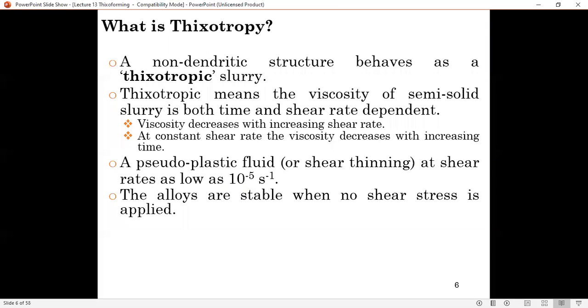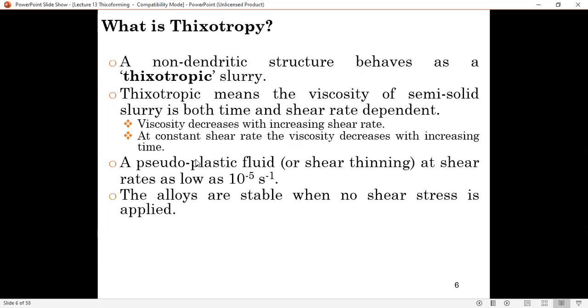What is thixotrophy, which is related to thixoforming and thixocasting? Okay. Thixotrophic means that the viscosity of a semi-solid slurry is both time and shear rate dependent. Okay, so what does it mean? It means that the viscosity decreases with increasing shear rate. At constant shear rate, the viscosity decreases with increasing time.